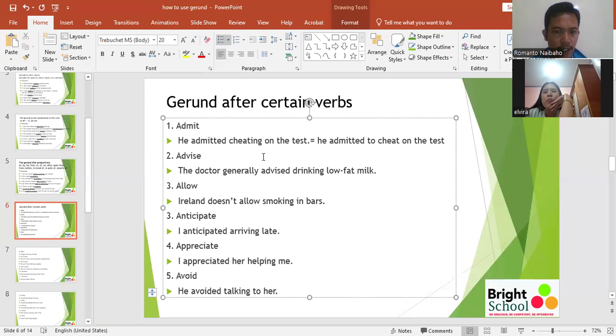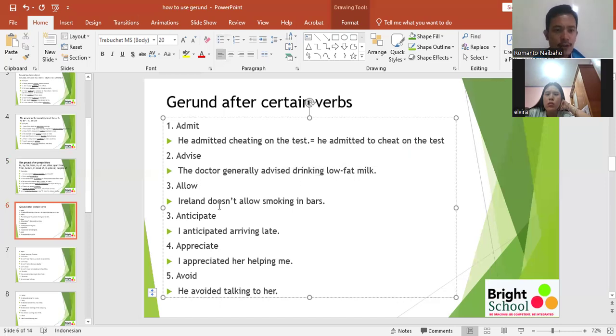Number two, advise. The doctor generally advised drinking low-fat milk. So advised is a verb, drink is a verb. So one of them should form in gerund. This is the first verb and this is the second verb. Therefore, the second verb should form in gerund.